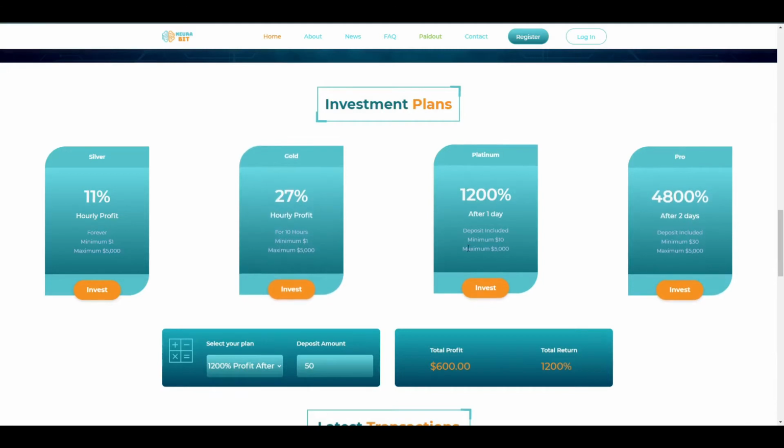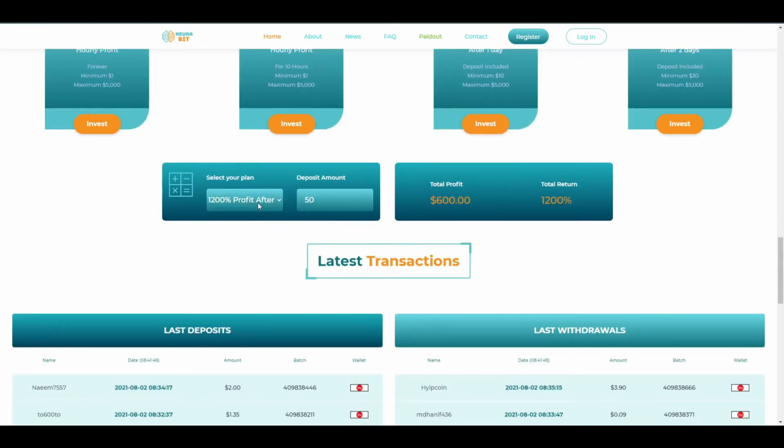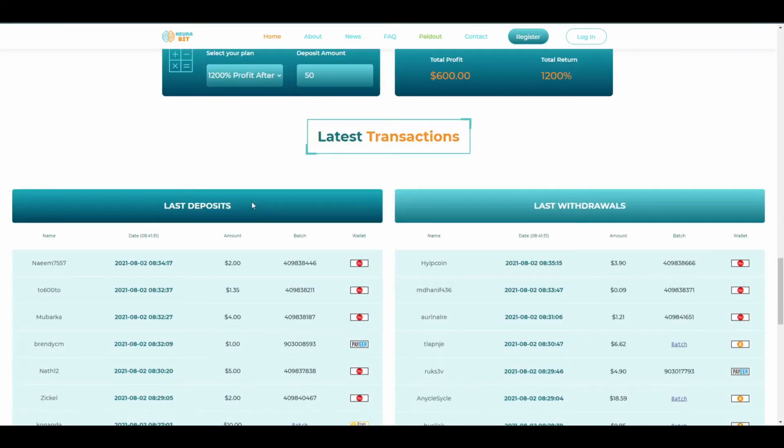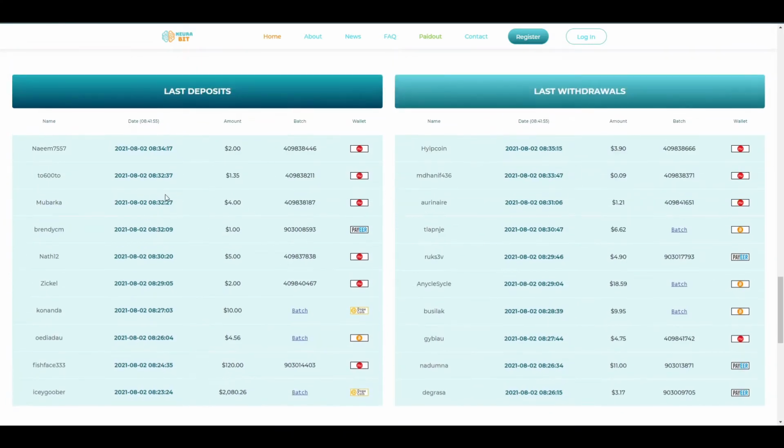is a lot of investment platforms here. Okay, you can see there is a Hawali website. It is okay. There is an investment plan, 11% hourly profit. I will recommend this one, and this one will be for investing. You can see there is a calculator for investment. You can see the latest withdrawal and latest deposit here. You can see there, and there is my withdrawal also here.